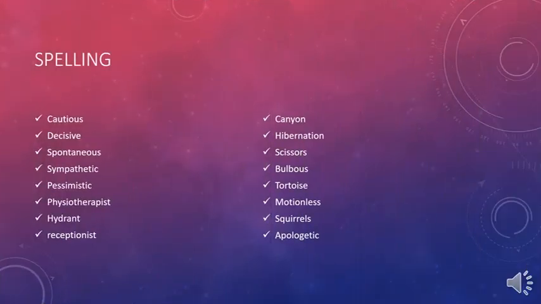For our spelling today, we're going to have 16 words, and we will try the way they're written in addition to their meaning. So to start with the first one, it is the word cautious. A cautious person is not the one that likes adventures, always careful. Number two is decisive. A decisive thing is when you settle an issue, when you give a result. The word spontaneous. Spontaneous is something natural.